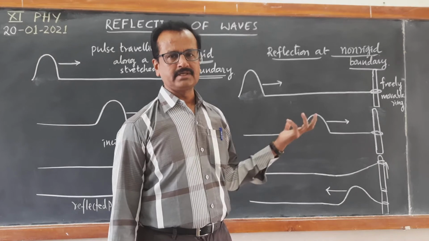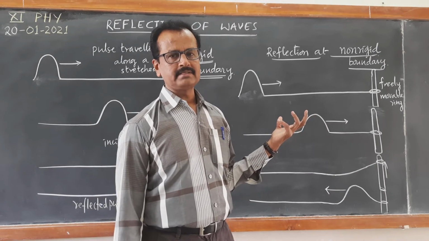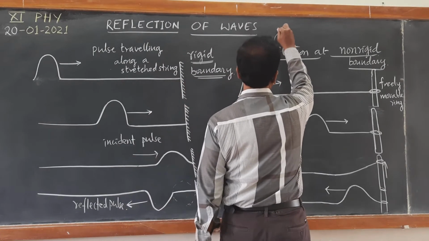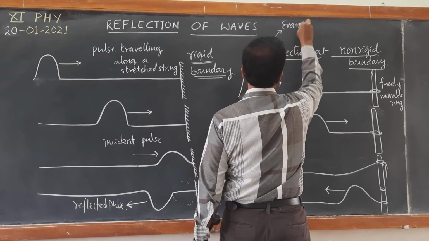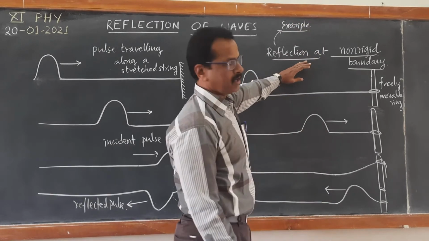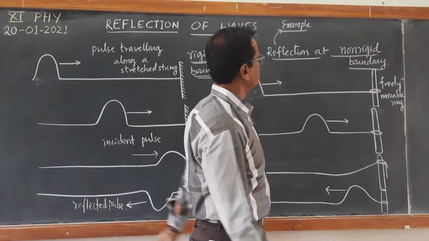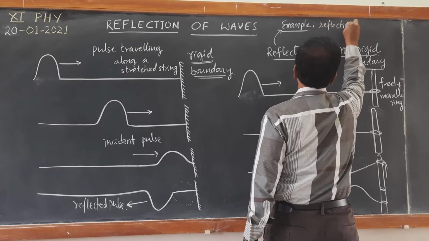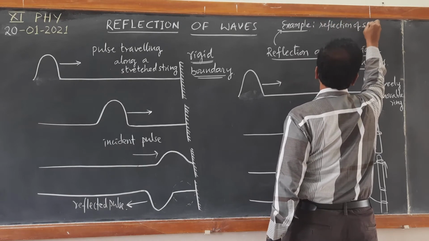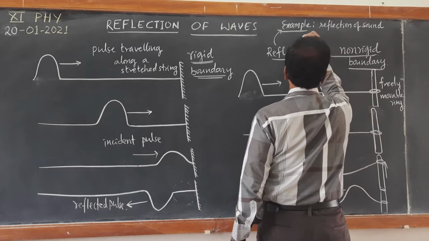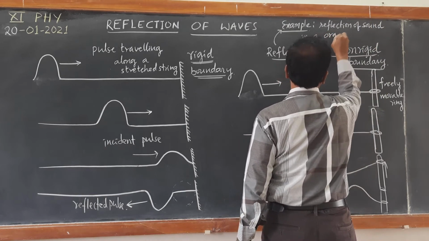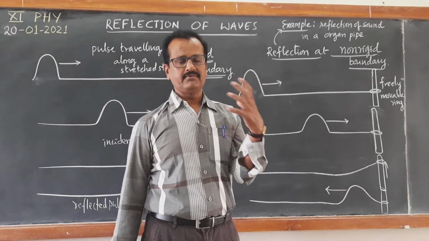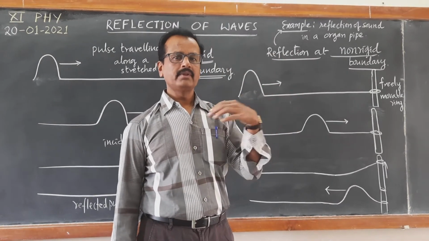The example of such a thing in sound waves is the sound wave that is produced through an organ pipe. So the example of reflection of sound at a non-rigid boundary is reflection of sound in an organ pipe, like a flute, wherein both the ends are open.